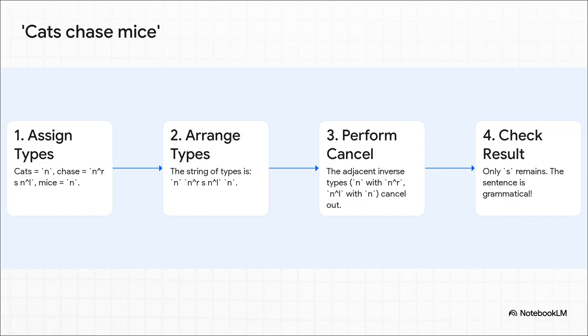The N from cats snaps perfectly into that N^r connector on chase, and the N from mice snaps into the N^l connector. Poof, they cancel out. And what are we left with in the end? Just S, the type for a complete sentence.